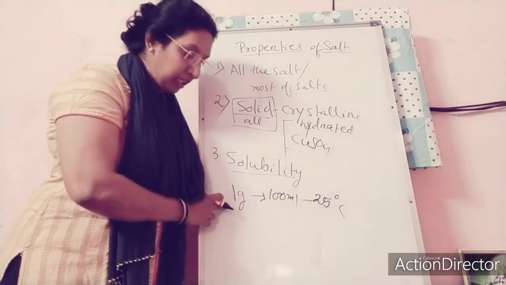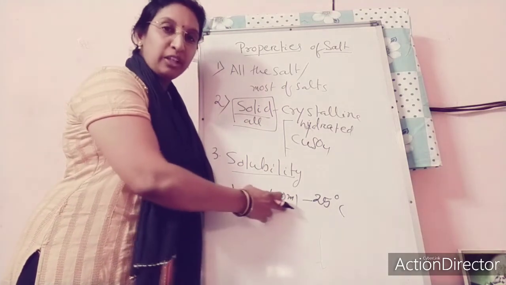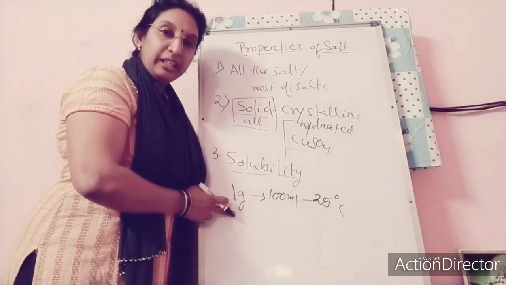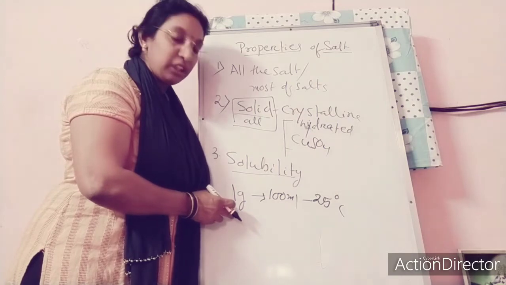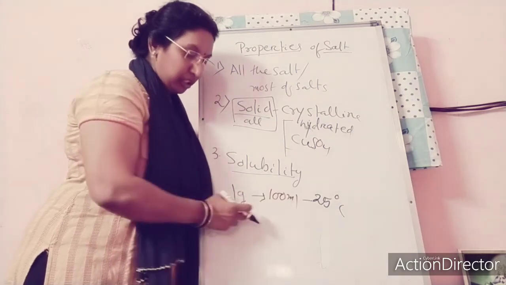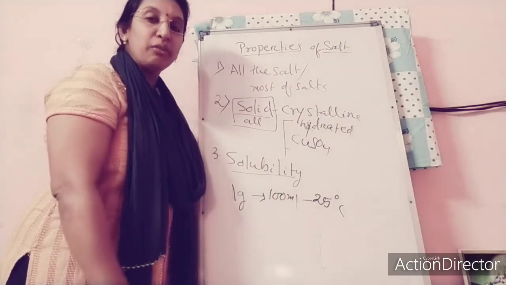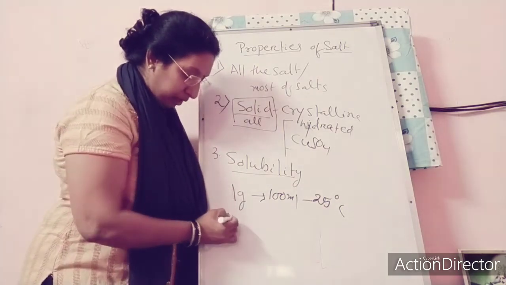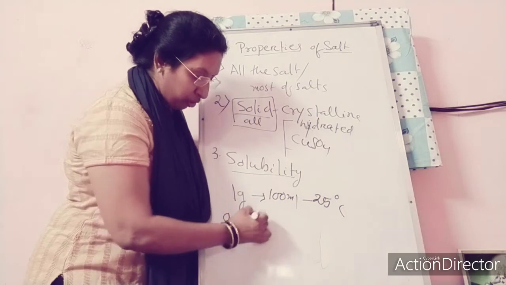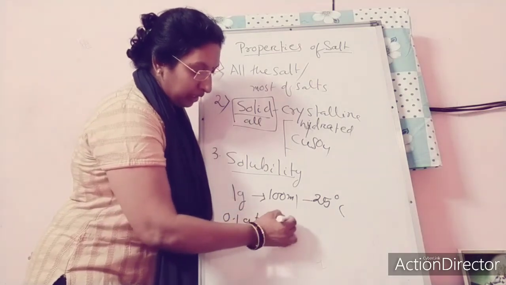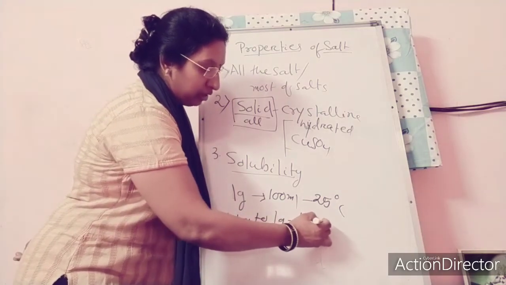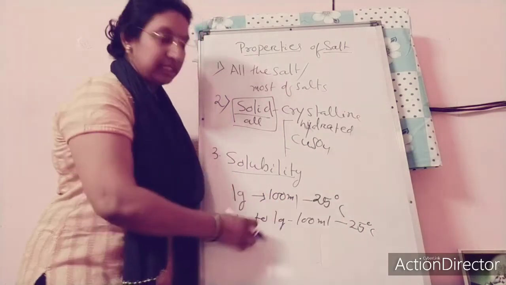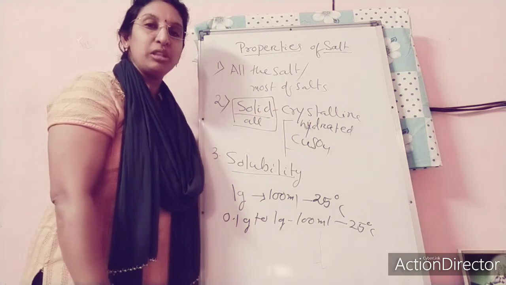Again I am repeating, in 100 ml of water, when at least 1 gram of any salt is dissolving at room temperature, then this is a soluble salt. If the solubility is between 0.1 gram and 1 gram in 100 ml of water at the same temperature, 25 degrees, we can say this is a partially soluble salt.